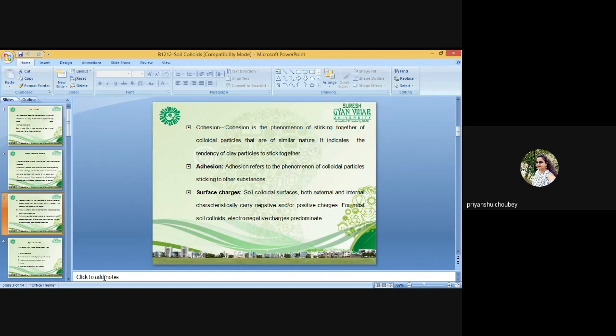So in a tetrahedral sheet, silicon of 0.394 angstrom is substituted by aluminium of 0.51 angstrom. In a dioctahedral sheet, aluminium is substituted by magnesium, which has 0.166 angstrom.